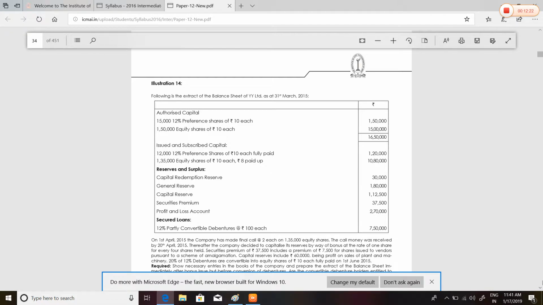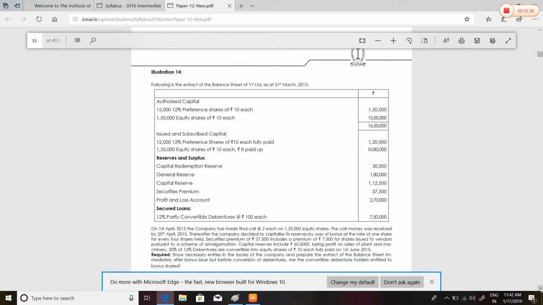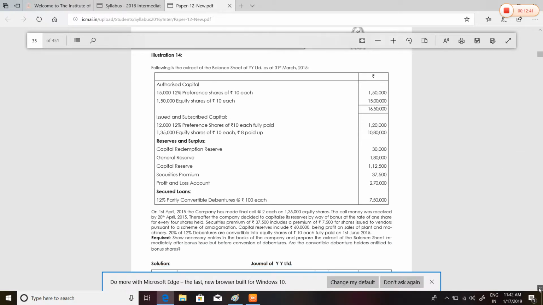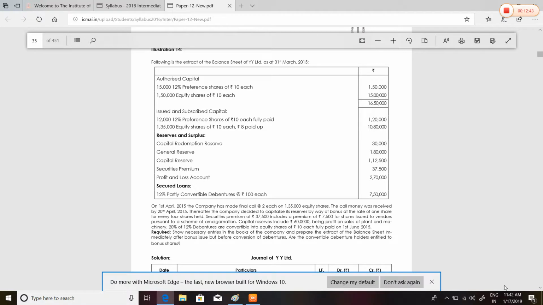Whenever the shares are not fully paid up, firstly we have to pass the entry for the fully paid up shares. Then we're going to do the treatment further. These are the free reserves given to us. Let's see the following para.